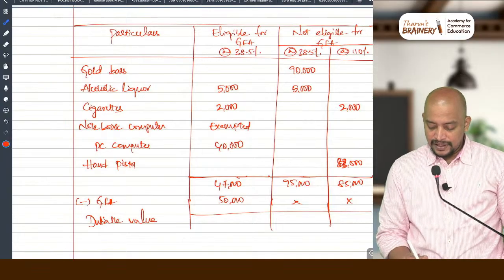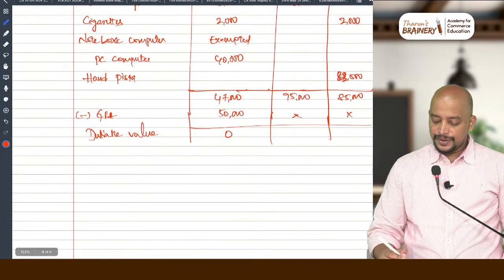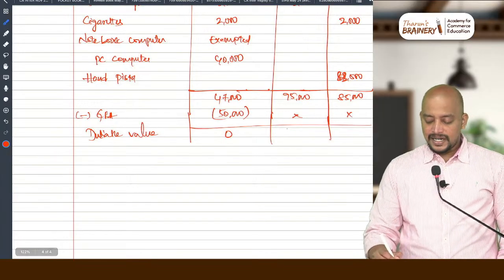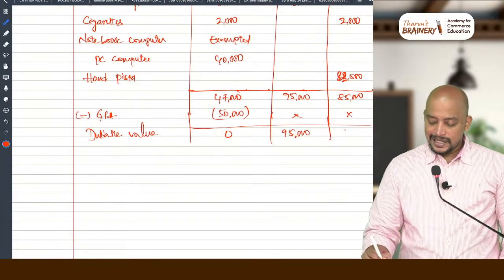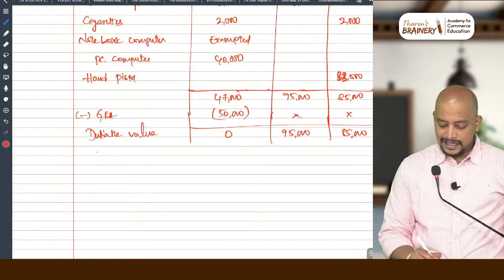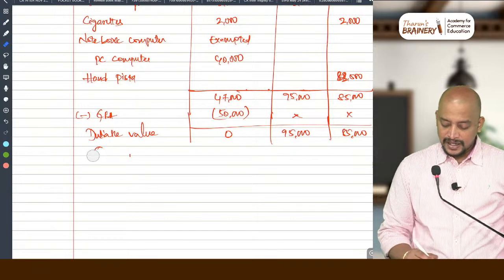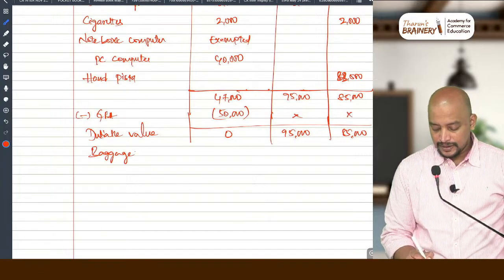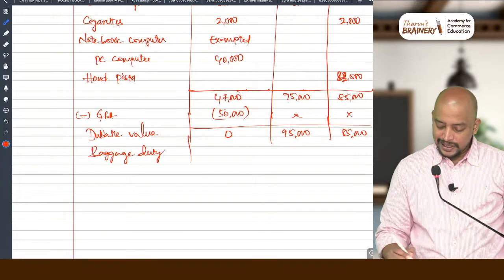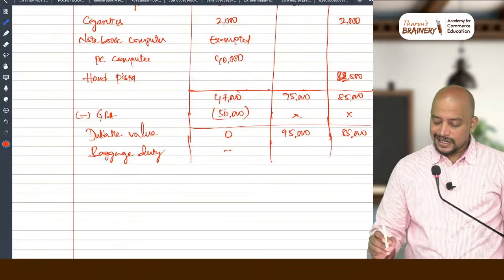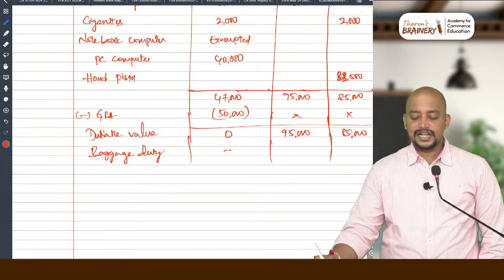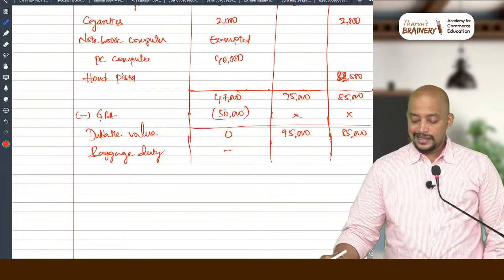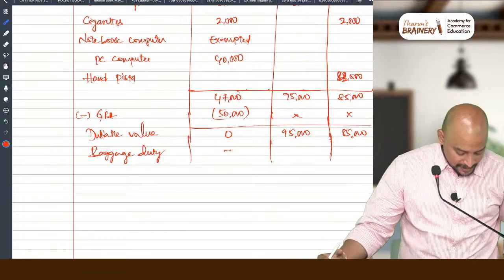So the dutiable value, if you see here, it is 0, minus only na, whereas here it is 95,000, here it is 85,000, and at 38.5%, sorry, that is baggage duty. Baggage duty. What is the baggage duty payable? What is the baggage duty that is payable? In this case nothing. Next case, 95,000 into 38.5%. How much?